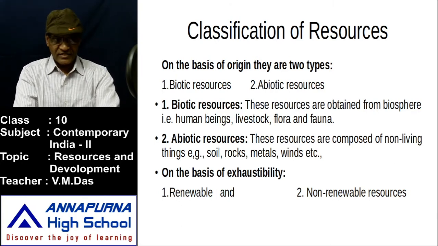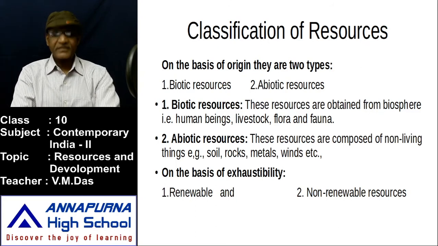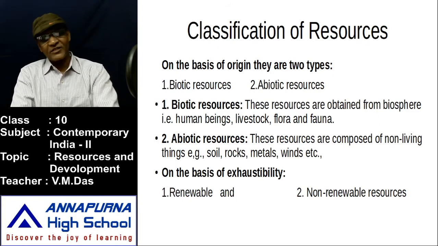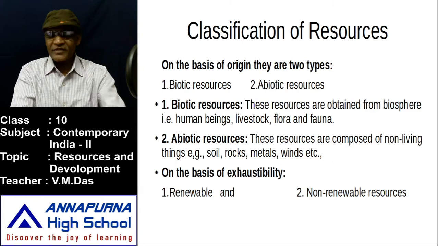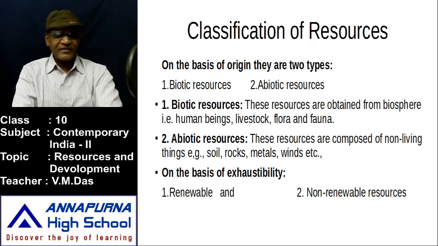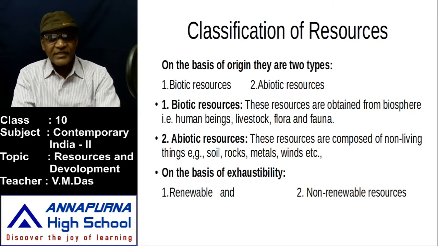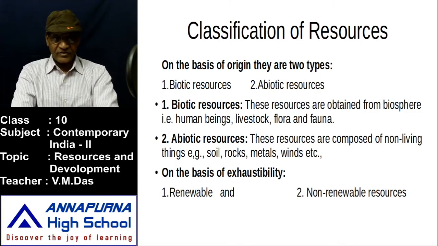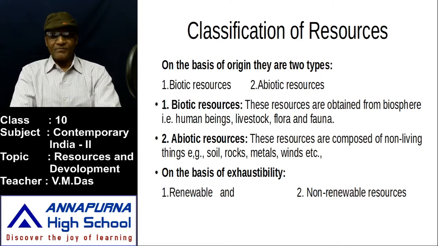So abiotic resources are composed of non-living things, that is soil, rocks, metals, winds, etc. Most of these are lifeless, my dear children.